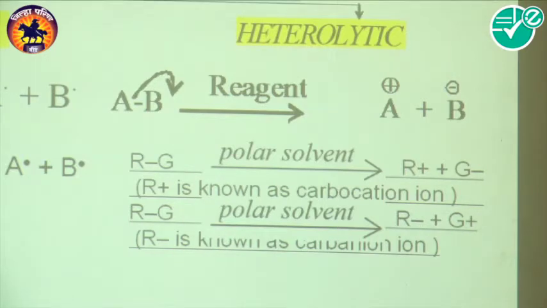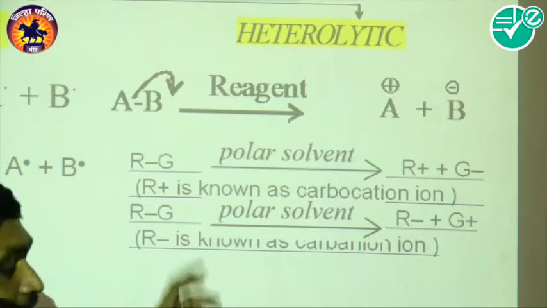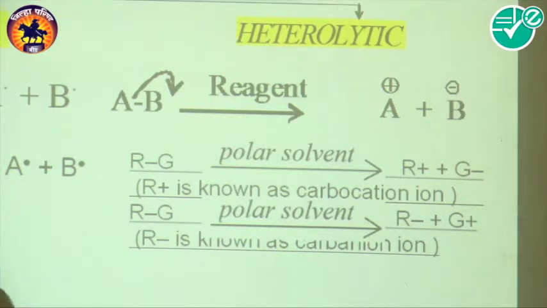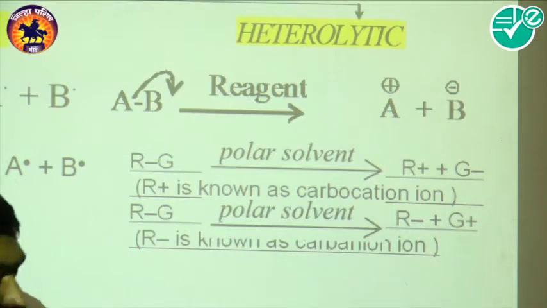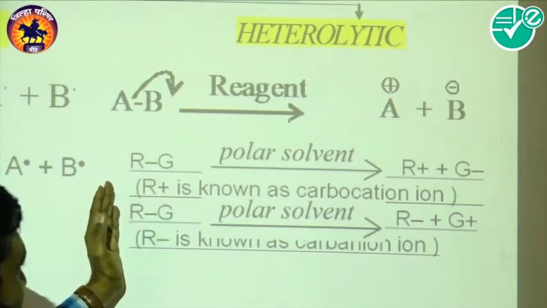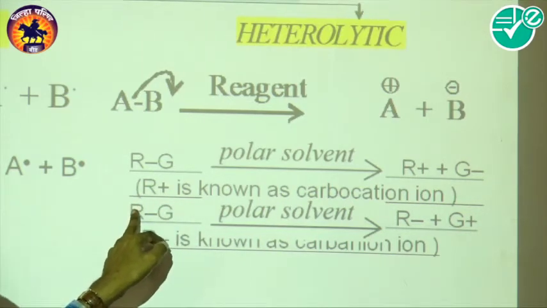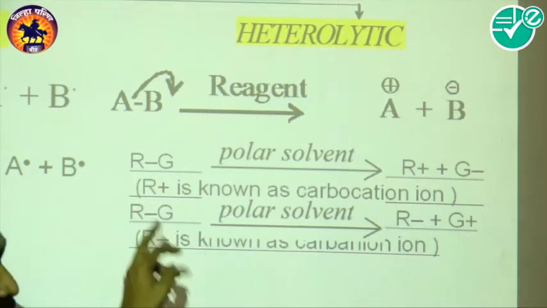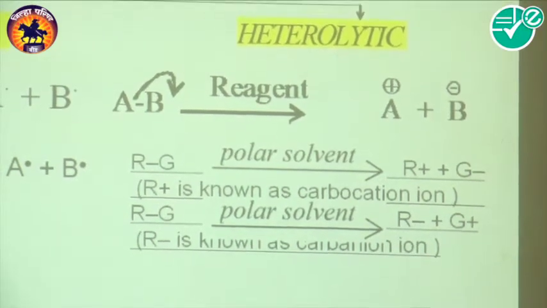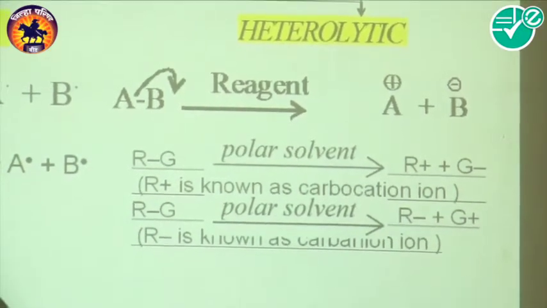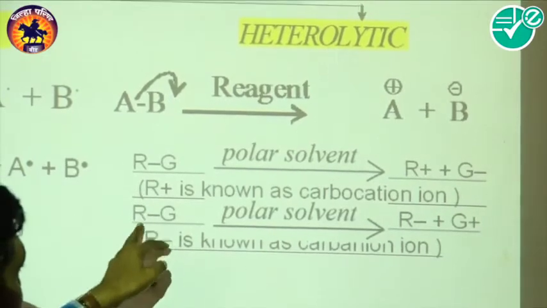So when R is attached with the electron withdrawing group and G is less electronegative, at that time R carries both the electrons, because R is more electronegative than G, and also R is attached to the electron withdrawing group, and therefore it has more efficiency to carry those electrons.